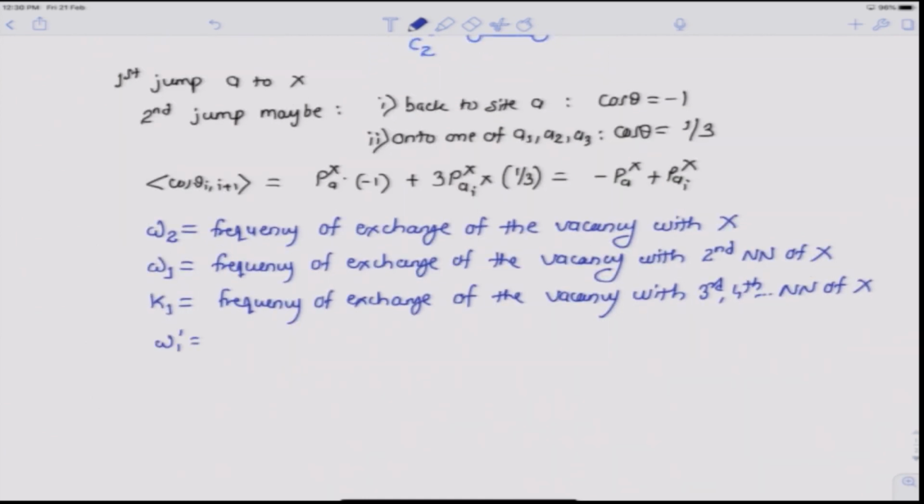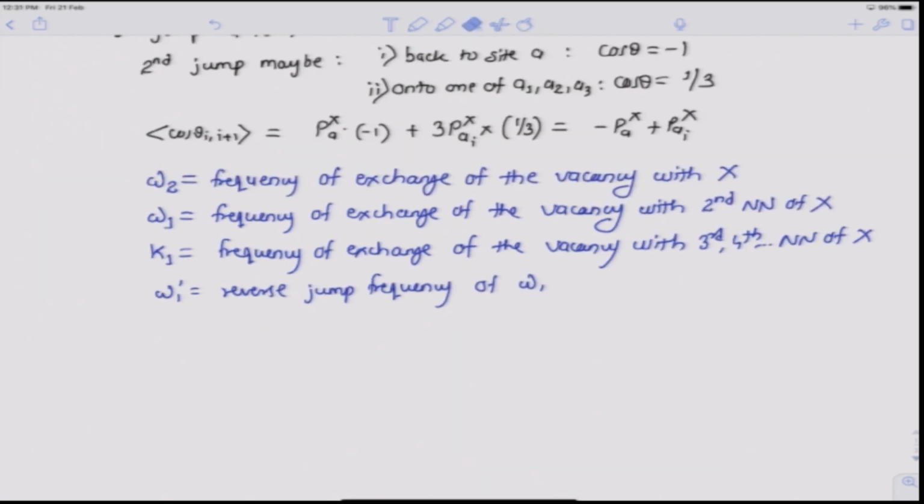So, omega 1 prime is the reverse jump frequency of omega 1.